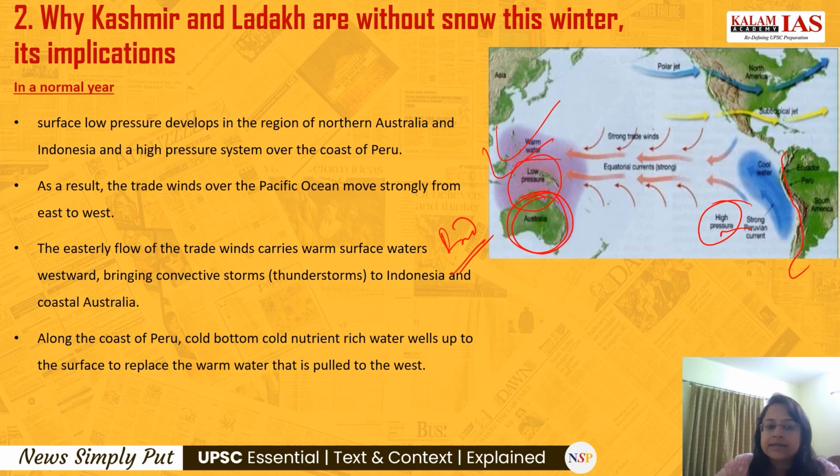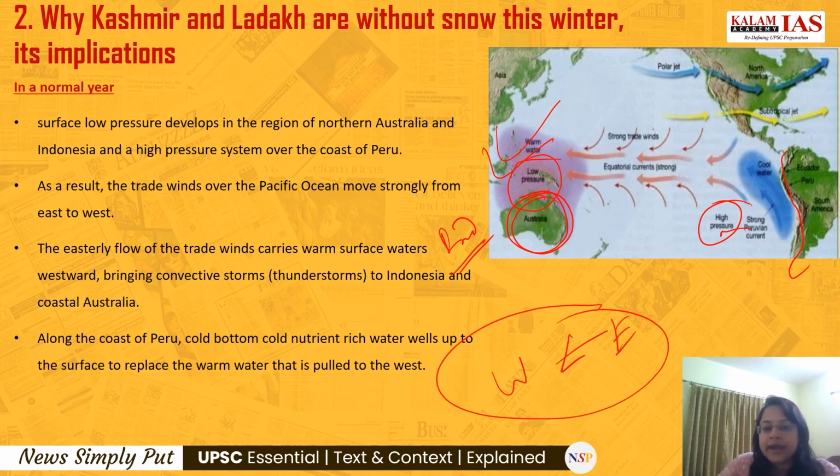As a result, you all know that whenever there is a pressure difference, the wind blows from high pressure to low pressure. You must be remembering from your geography classes that whenever there is a low pressure, the air above it rises. In order to fill that vacuum, the air gushes from the high pressure area. So here also the air moves from high pressure to the low pressure area, that is from east to west.